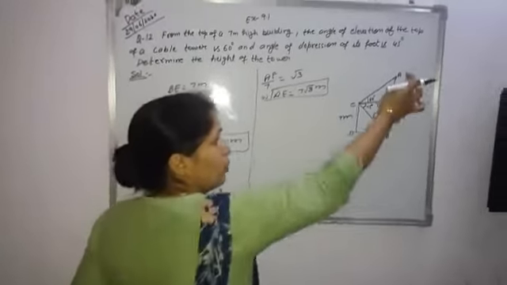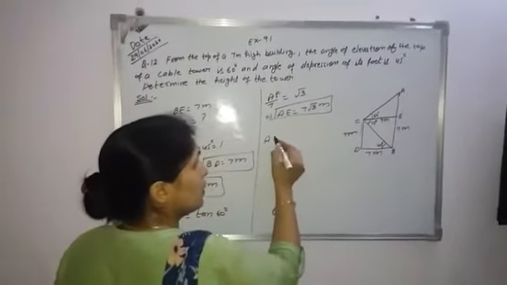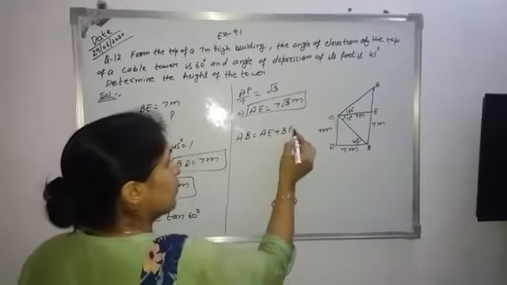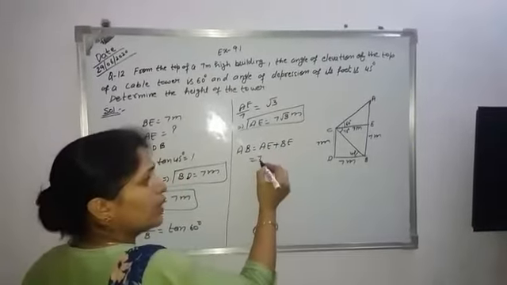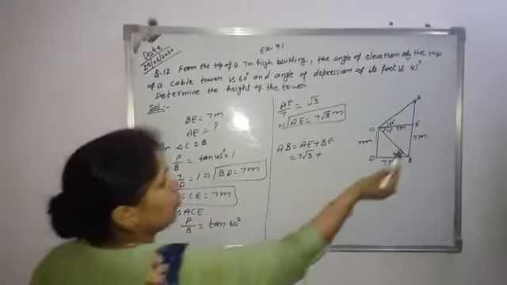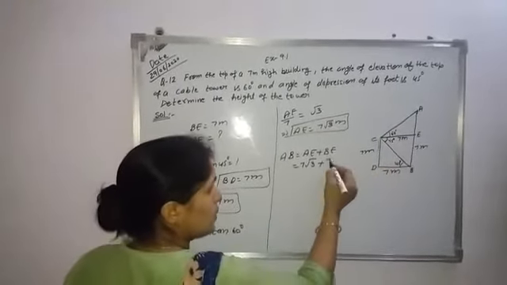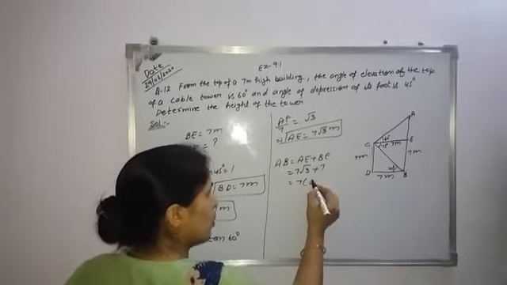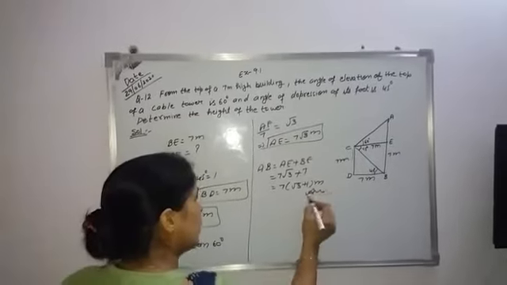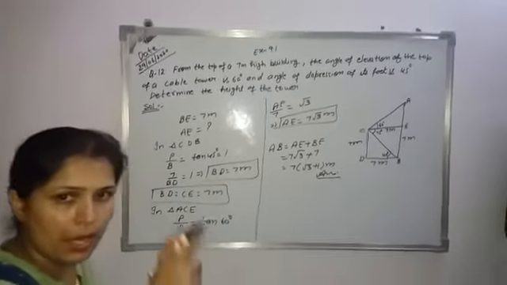We want to find out the height of the tower. Now the tower is AB, and this can be written as AE plus BE. Now what is the value of AE? 7 times root 3 plus the BE value. BE is equal to 7 meters. So 7 is common, 7 times root 3 plus 1 meters, and this is our required value. It means the height of the tower.